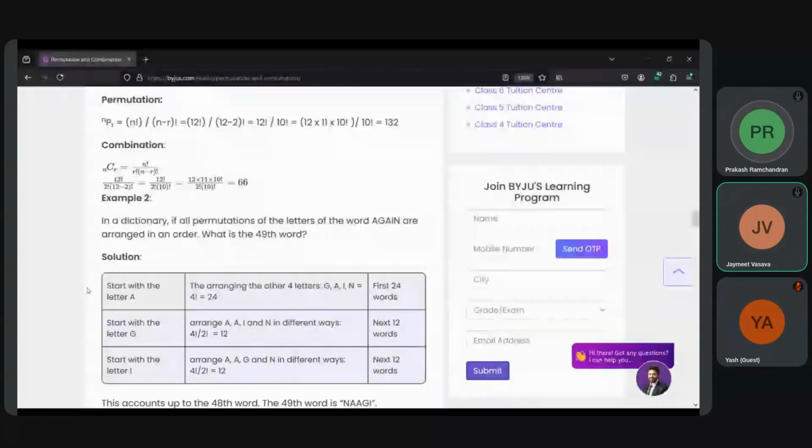Then for G, it will be 4 factorial divided by 2 factorial, resulting in 12.